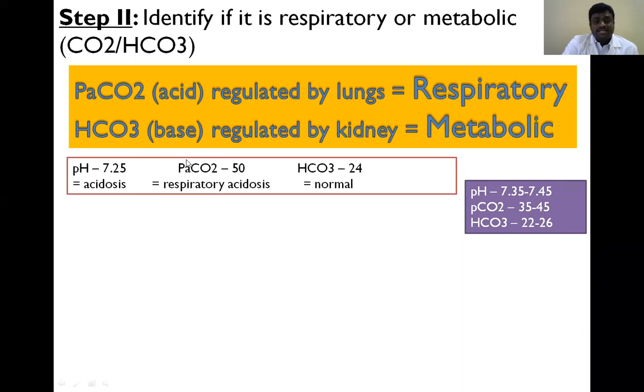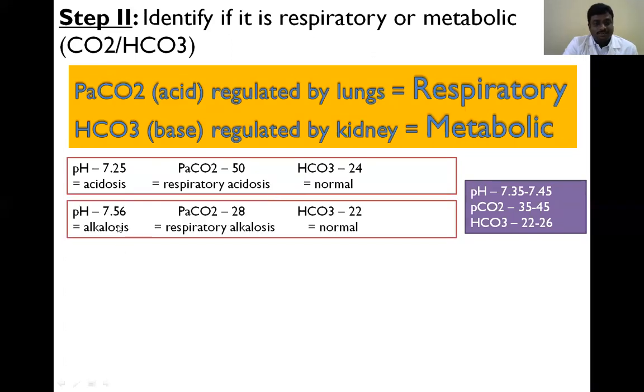The PCO2 value is 50, and the normal range is 35 to 45, so that is above the normal range. So it is respiratory acidosis. Bicarbonate is a normal value, 24. So this condition is respiratory acidosis.